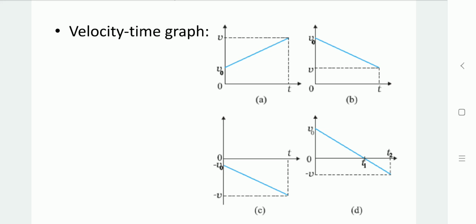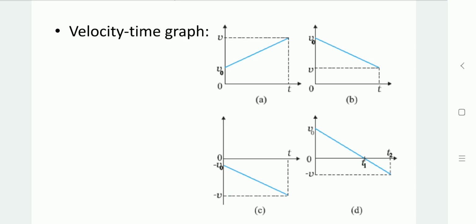Because the first and second graphs are both in the first quadrant, both have a positive direction. But in the first graph, the initial velocity is v0 and the velocity is increasing. As the velocity is increasing, acceleration is positive.